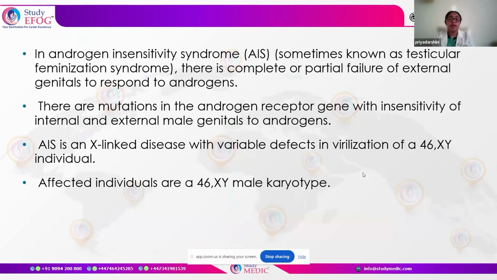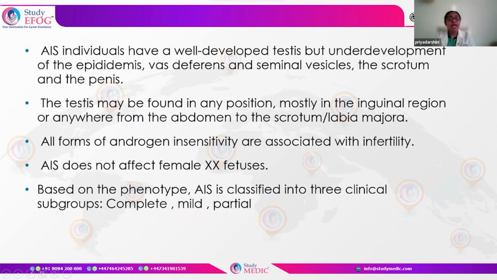Now, again, this androgen insensitivity is also called testicular feminization syndrome. This can be either a complete or partial failure of the genitals to respond to the androgens. Another thing to remember, it is an X-linked recessive disorder. These individuals usually have a very well-developed testis, but an underdevelopment of other features like the epididymis, the vas deferens, the seminal vesicle, and the external genitalia like the scrotum and the penis. Now, this testis is found in very abnormal positions, most commonly in the inguinal region, and it is not present in the scrotum because the scrotum as such is underdeveloped in them.